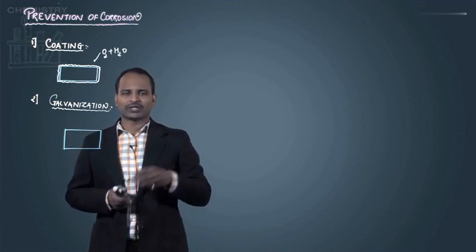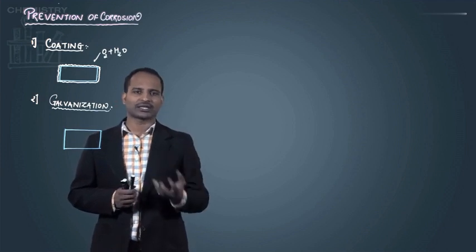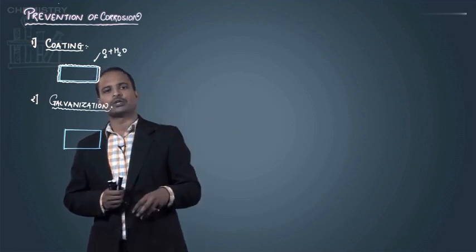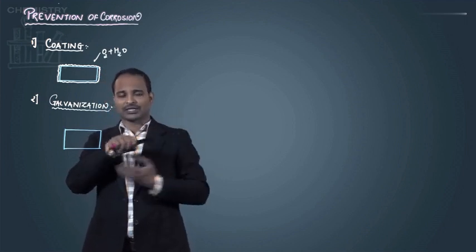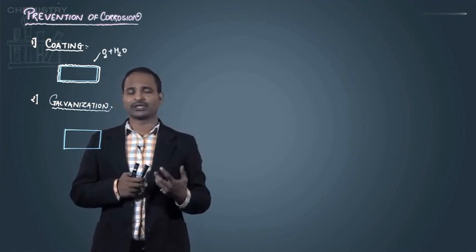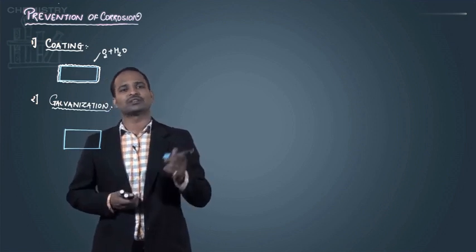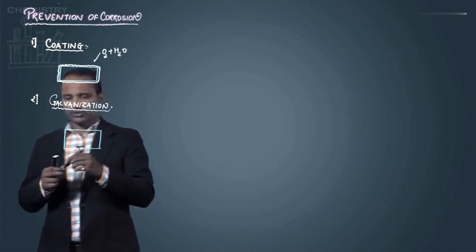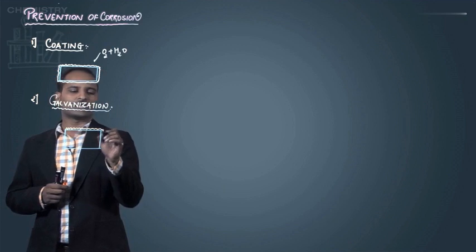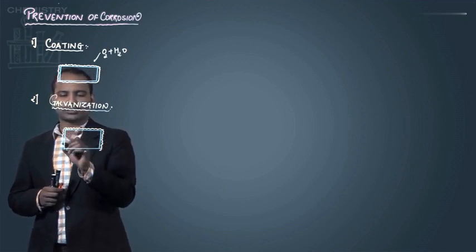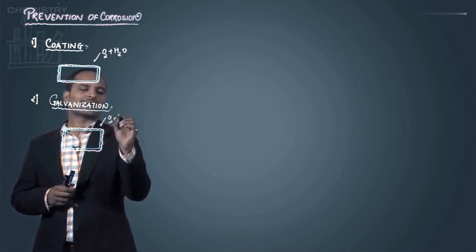The metal which has a higher SOP value is converted into a liquid state. For example, I can take zinc. In galvanization, the Fe is coated with a zinc layer. The zinc is taken in a liquid state and then the iron metal is dipped into it, so that the iron metal gets coated with a layer of zinc, and zinc having a higher oxidation potential, that means a higher tendency to oxidize, the oxygen and water always attack the zinc only. So liquid zinc gets deposited and the metal gets coated with the zinc layer, so that oxygen and water attack the zinc.